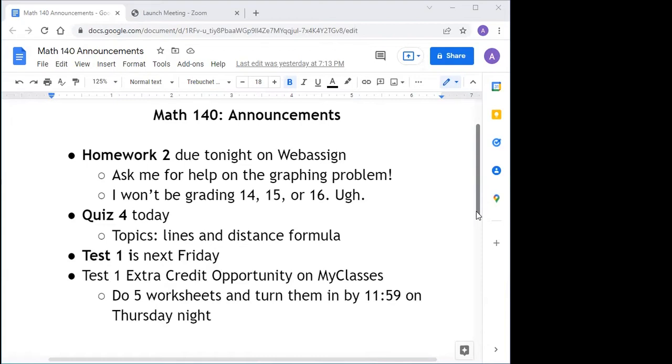Okay. So any questions on the test, homework, quiz, anything like that? What chapters are going to be on the test? Yeah, if you take a look, it's going to be chapters 1, 2, and 3 up until finding the domain and range. Stuff we cover Monday and Tuesday might also be on the test. So everything up until the domain and range of 1 over x functions.